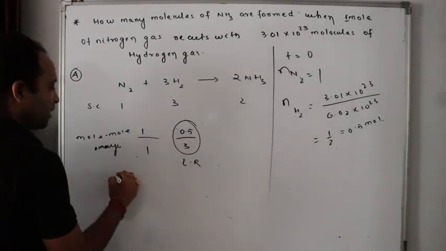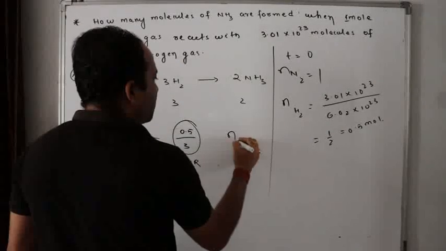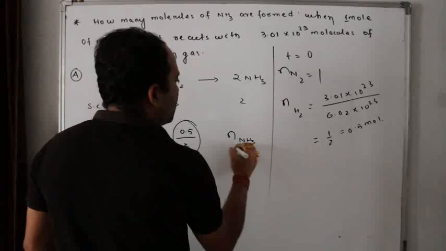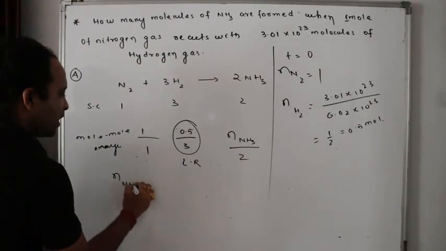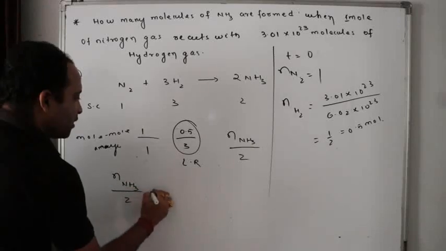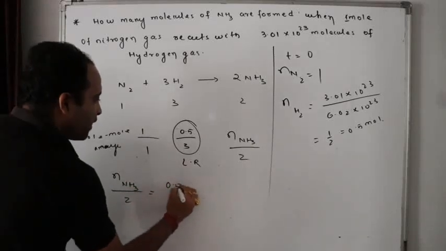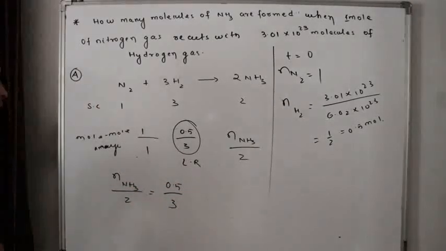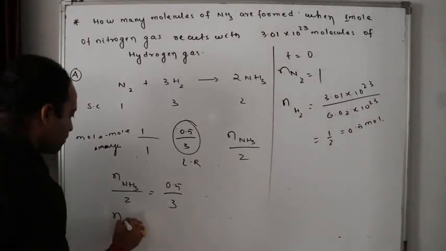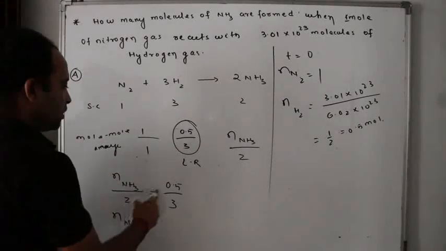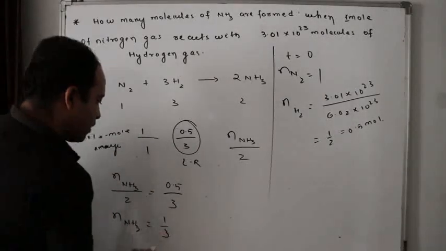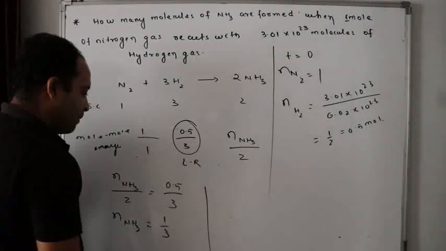Now how can I calculate the mole analysis? This is number of moles of ammonia by stoichiometric coefficient 2. So first, number of moles of ammonia formed is equal to 0.5 by 3, isn't it? So number of moles of ammonia is equal to how much? 2 into, that is 1 by 3. So it is approximately how much?